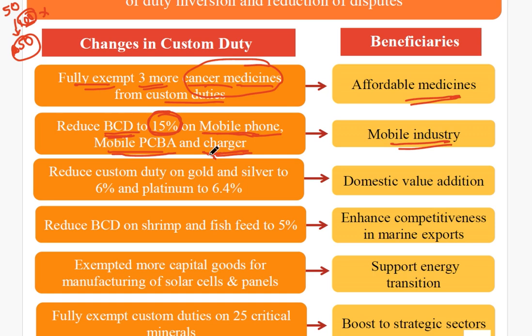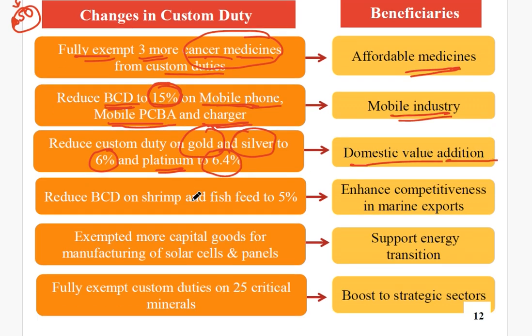Now custom duties on gold and silver have been reduced as well. Remember, custom duty has been reduced for gold and silver. Custom duty is fixed at 6% now. It has been reduced, and for platinum it has come down to 6.4%. This will also help in domestic value addition. Then basic custom duty has also been reduced for shrimp and fish feeds. That means fish feed, if you have an exotic fish in your aquarium, some of the fish feeds, the food, come from outside. So we have to pay custom duty for that. That is why the fish feeds become very costly. So now the basic custom duty on fish feed has been reduced to only 5%. This will enhance competitiveness in maritime exports.